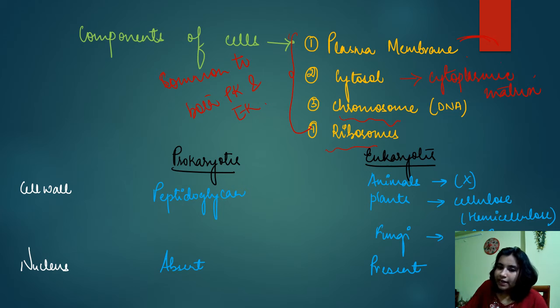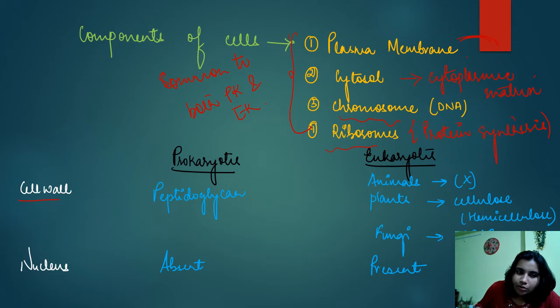Chromosome, you all know, DNA and proteins, right? Ribosomes are useful for protein synthesis, right? Okay, let's move to the difference between prokaryotic cells and eukaryotic cells.